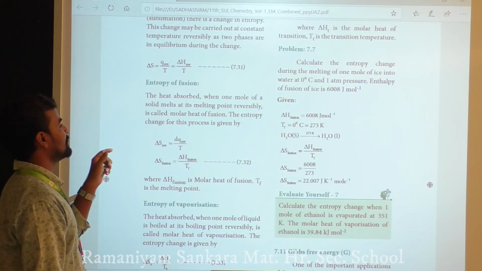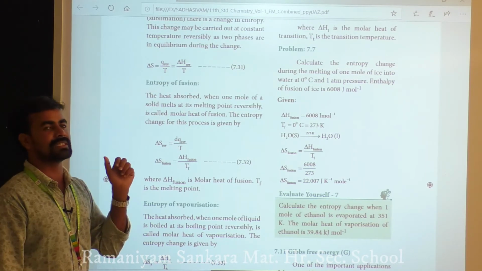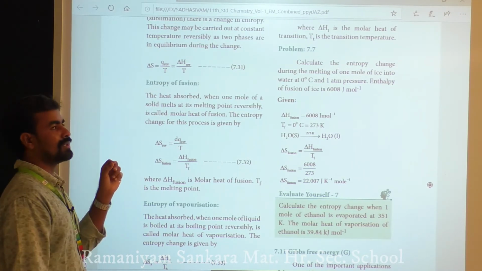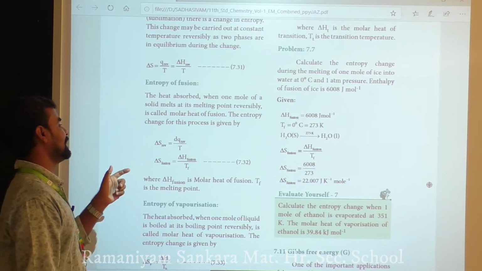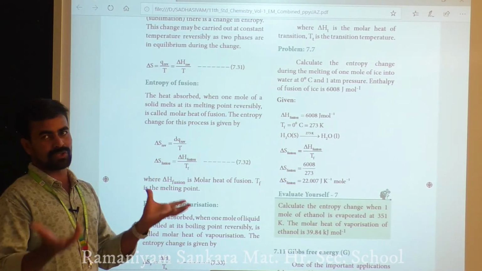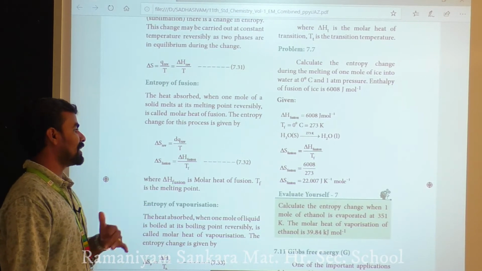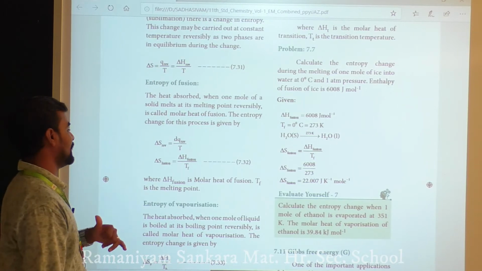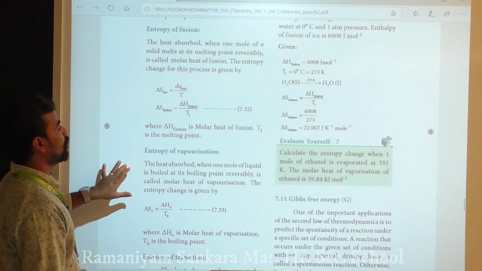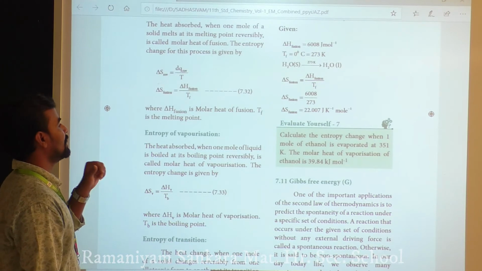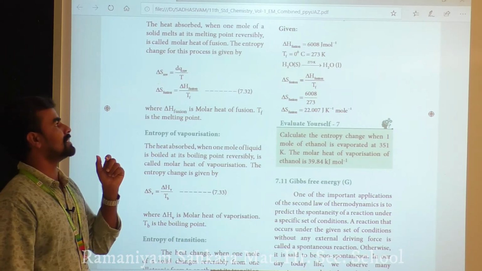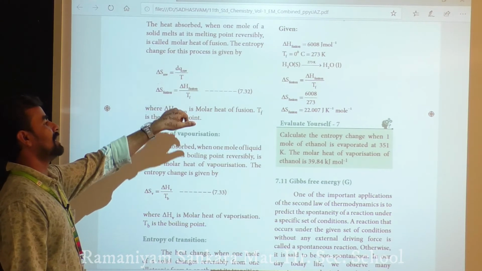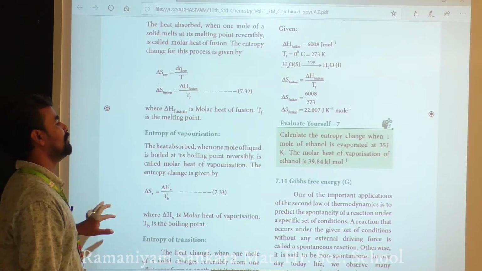The entropy change is delta S equals delta H fusion by T F, where delta H fusion is the molar heat of fusion and T F is the melting point.